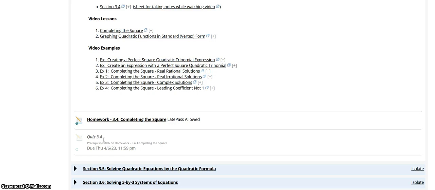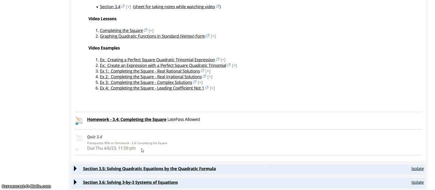Each quiz, you can take it twice, and I only keep the higher of the 2 scores. Homework actually does not count as part of your grade, but you need to score 80% on it to open the quiz. And then the quiz you can take twice, and I only keep the higher score.